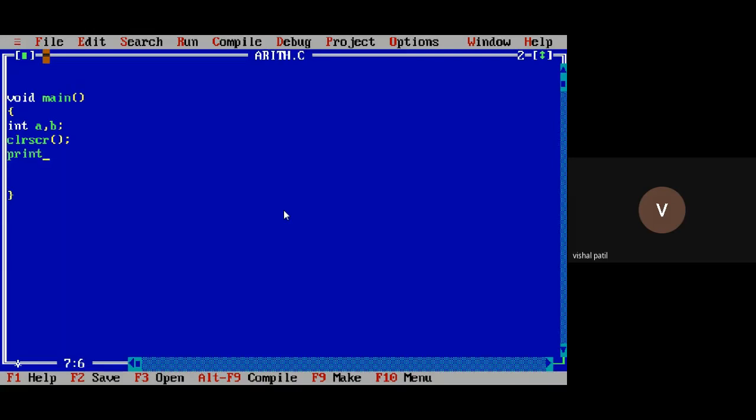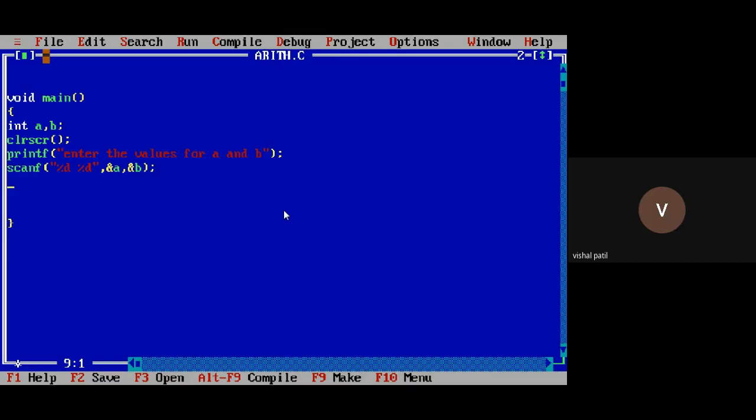After that, we need to display some message to the user. So the printf function, asking to enter the values for A and B. Then take the input through the scanf function. How many inputs do you want? 2 inputs. So write %g 2 times, comma, ampersand A, comma, ampersand B. Terminate with semicolon. Each and every statement should be terminated with semicolon.